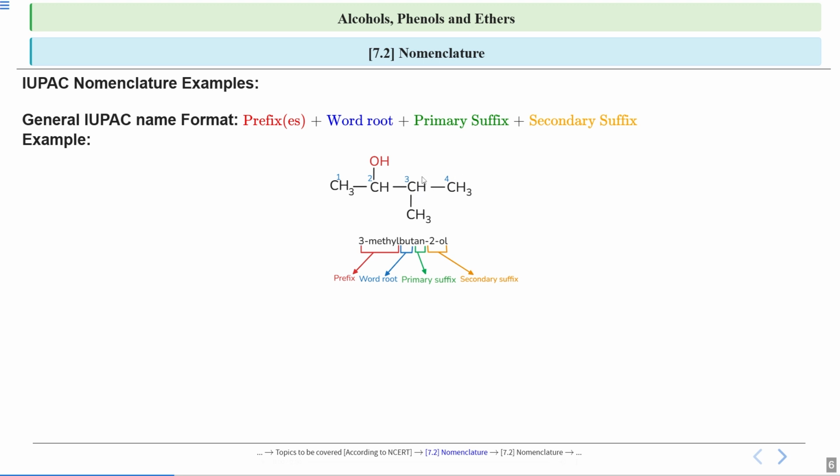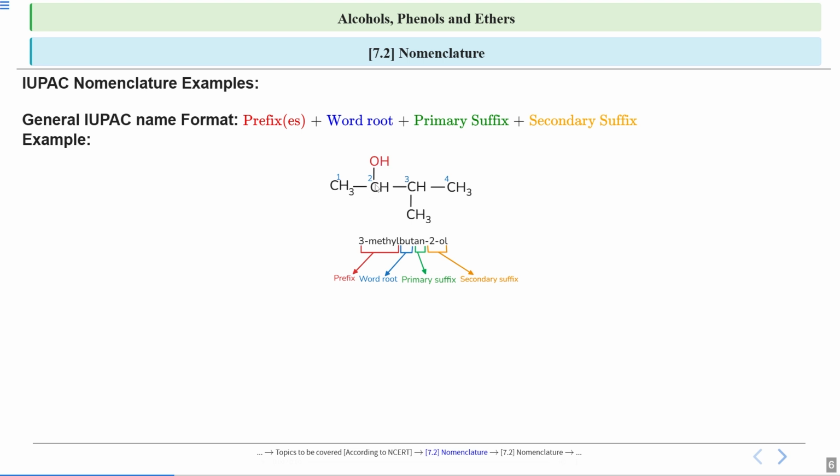Now see, on this third carbon there is one methyl group attached. So we will write 3-methyl. Now since the longest carbon chain has 4 carbon atoms, the root word will be butane. Okay, and now we will define the position of the carbon to which OH is attached.